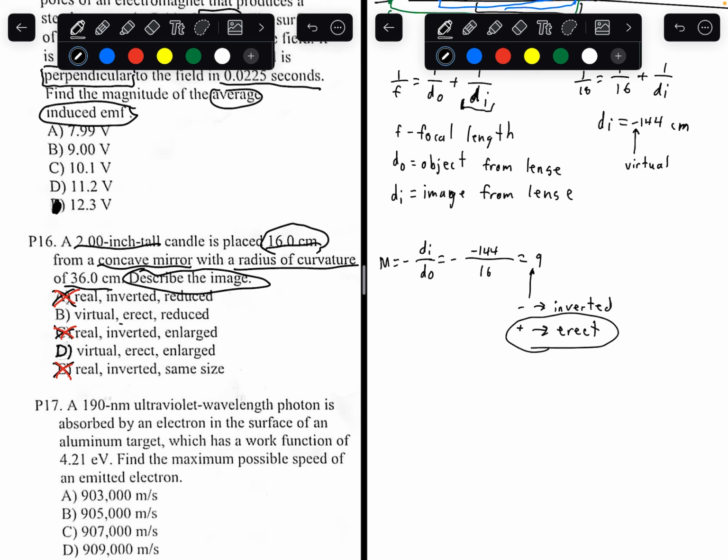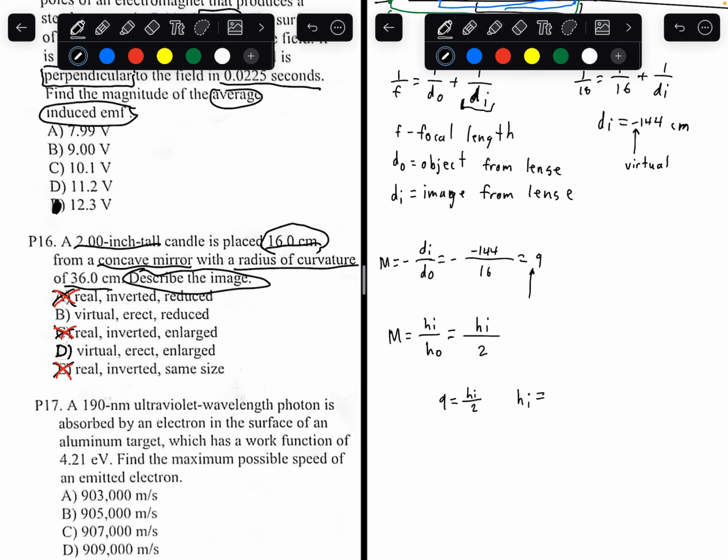Looking at the answer choices, both B and D show erect, so that's not really helping us. But we have to move on to the last step. Now, magnification is also equal to the height of the image divided by the height of the object. So the height of the image is what we're trying to see. The height of the object we know is 2. It's 2 inches tall. So magnification 9 equals the height of the image divided by 2.